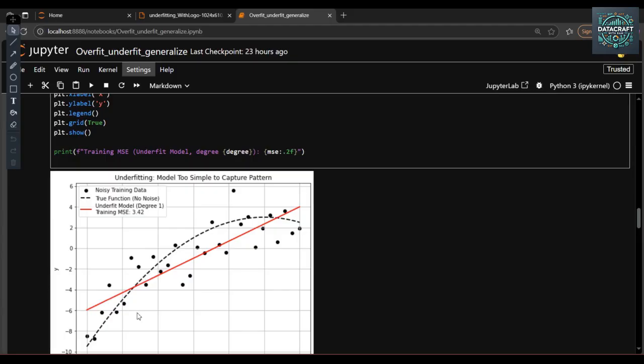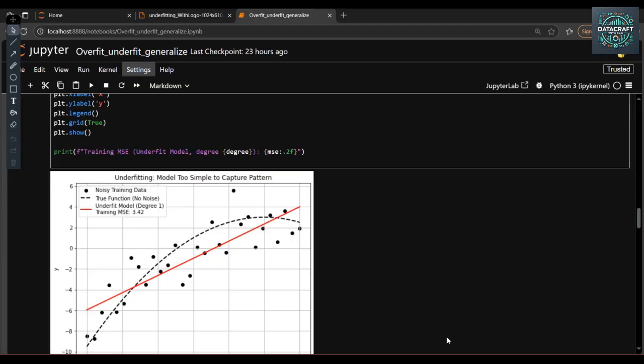It shows the red line, which is the polynomial of degree 1. We can notice that the red line is almost a straight line, but it fails to capture the curve of the shape.